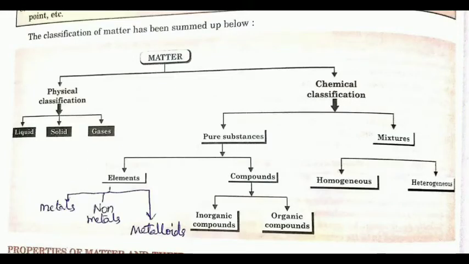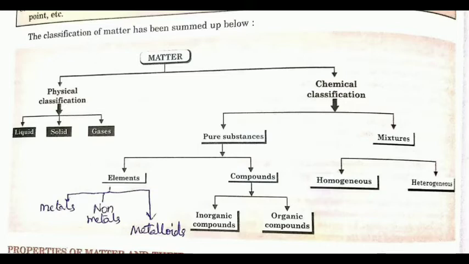Dear students, now we will do the nature of matter. So, what is matter? Anything that has mass and occupies space is called matter. Anything which is around us, you can say mobile, laptop, TV, anything which is water, milk, anything around us is the matter. So, matter can be classified in various ways. First of all, we will see how we can classify matter.